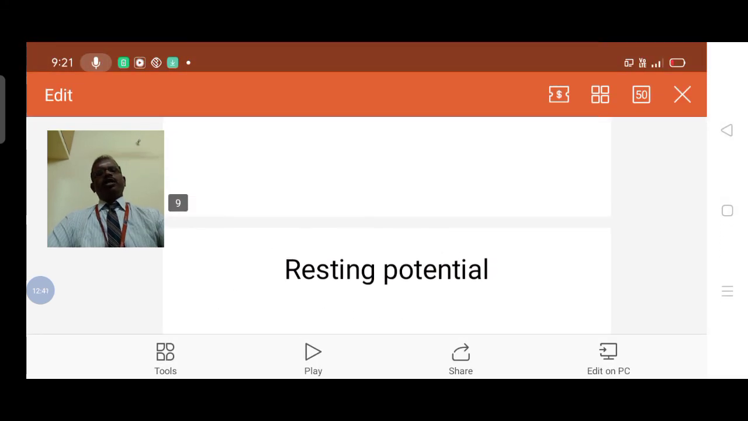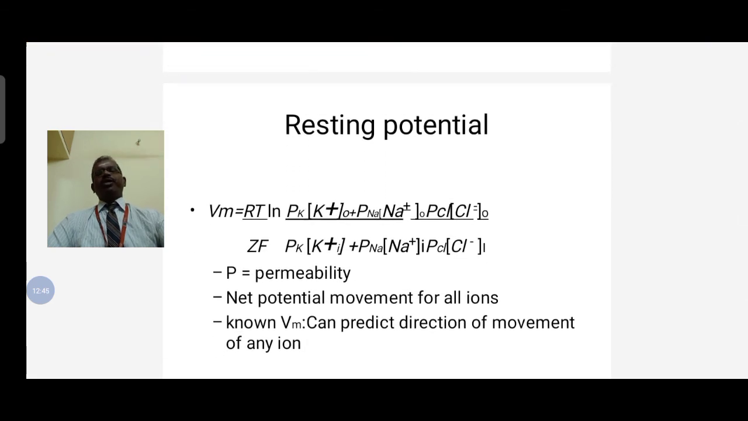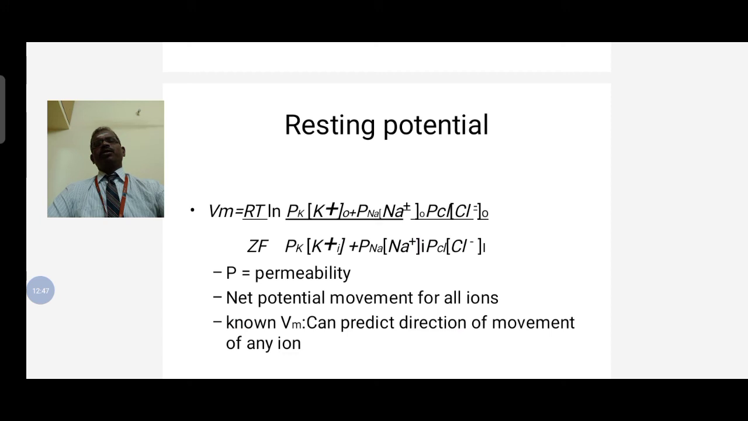In resting potential, some other characteristics: it depends upon temperature, and permeability varies between different cell membranes. These are the major characteristics of resting potential.